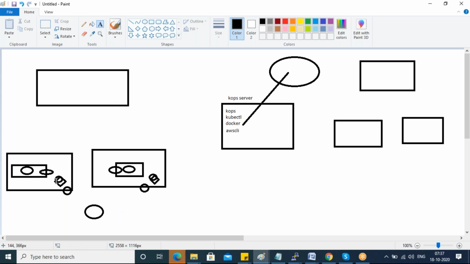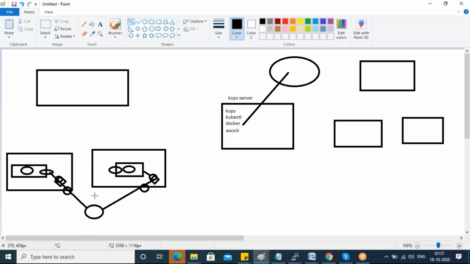So when I create a load balancer type, what will happen, guys? Your service will be connected from here, right? Like this. Actually, guys, a load balancer should always be public.